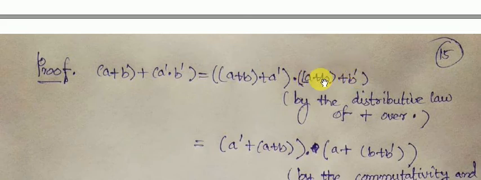So a plus b plus b complement is equal to a plus, b plus b complement. We have written this.